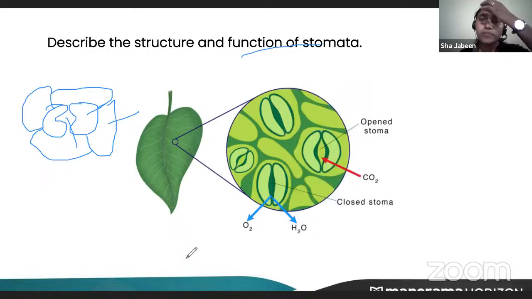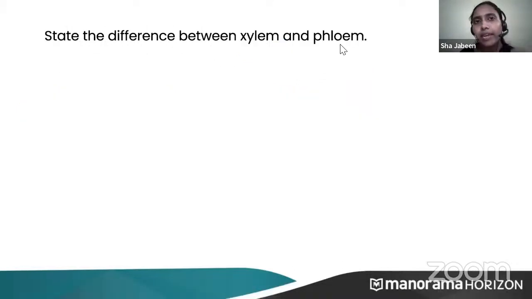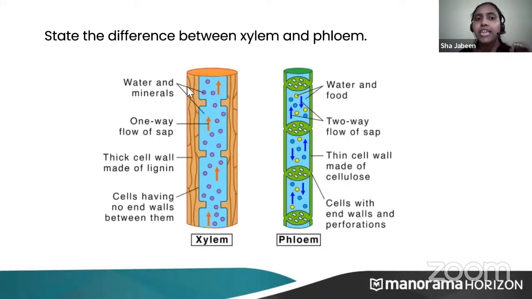Okay, is it clear? Now next, state the difference between xylem and phloem. What is the difference between xylem and phloem? We'll quickly see. Xylem helps in the transport of water and minerals. Here, it helps in the transport of water and food. Okay. One-way flow of sap. I told you it's always from below to up. It's one-way flow of sap. Here you can see two-way. Already I have told you it's unidirectional and this is bidirectional.